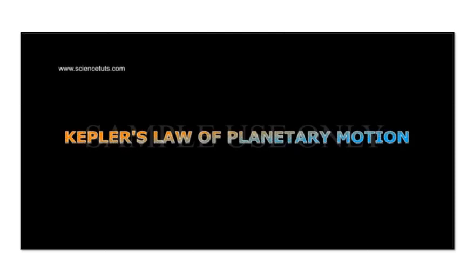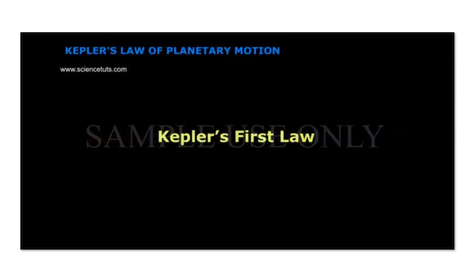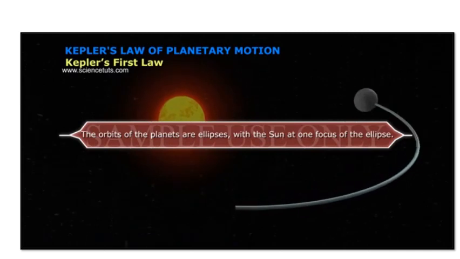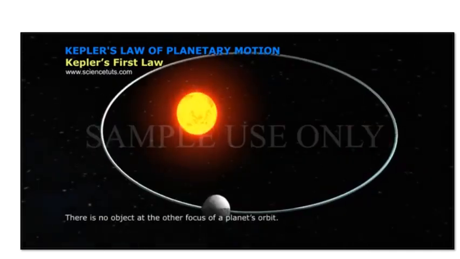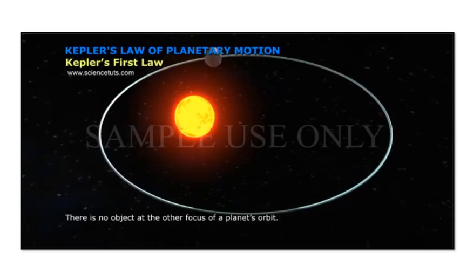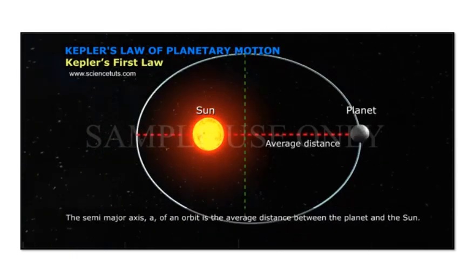Kepler's law of planetary motion. Kepler's first law: the orbits of the planets are ellipses with the Sun at one focus of the ellipse. There is no object at the other focus of the planet's orbit. The semi-major axis A of an orbit is the average distance between the planet and the Sun.